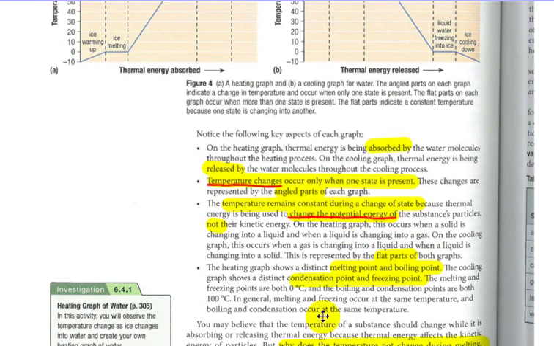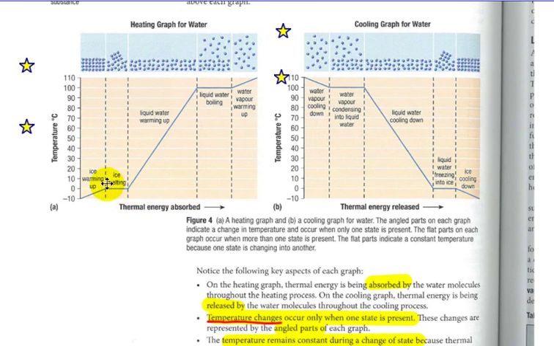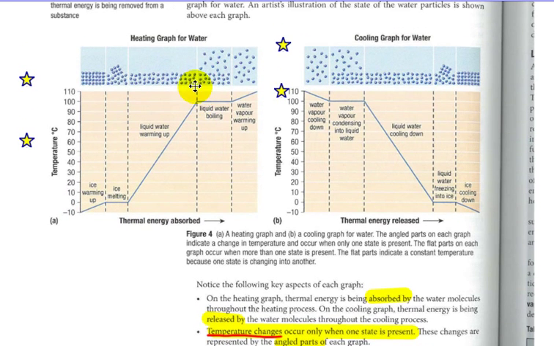On a heating graph, this occurs when a solid changes into a liquid and when liquid changes into gas. On the cooling graph, this occurs when a gas changes into a liquid and when a liquid changes into a solid. This is represented by the flat line parts of the graph, of both graphs. The heating graph shows a distinct melting and boiling point, so those are the flat line regions. So the melting point is 0, and vaporization point or boiling point is up there, and of course vice versa.